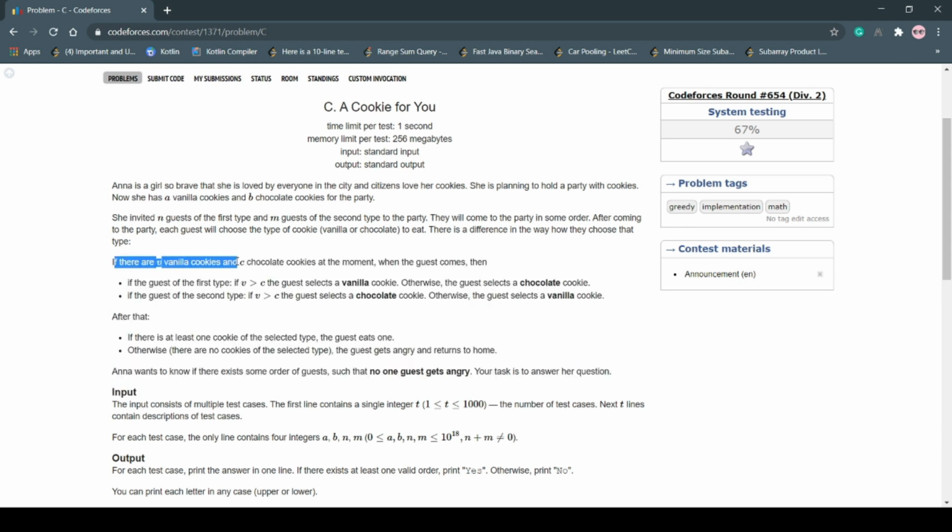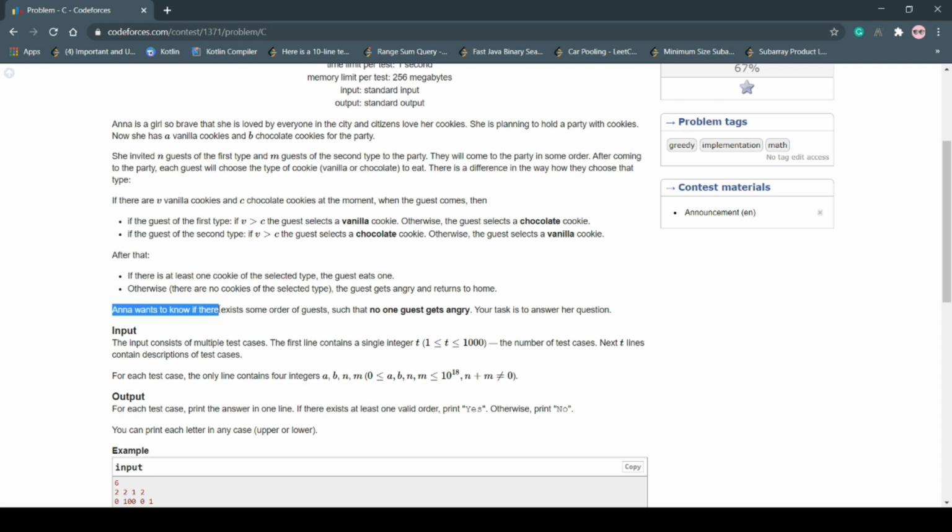If there are V vanilla cookies and C chocolate cookies at the moment, and a guest comes, then if the guest is of the first type, that is if V is greater than C, the guest will select a vanilla cookie, otherwise the guest will select a chocolate cookie. If the guest is of the second type, that is, if V is greater than C, then the guest will select a chocolate cookie, otherwise the guest will select a vanilla cookie. After that, if there is at least one cookie of the selected type, the guest eats one. Otherwise, if there are no cookies of the selected type, the guest gets angry and returns home.